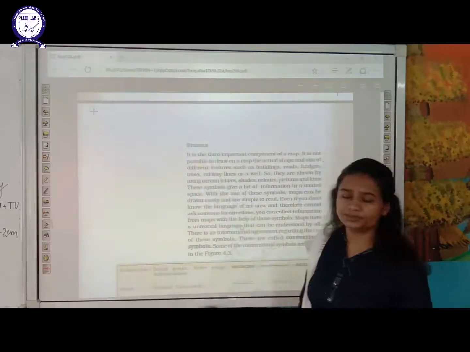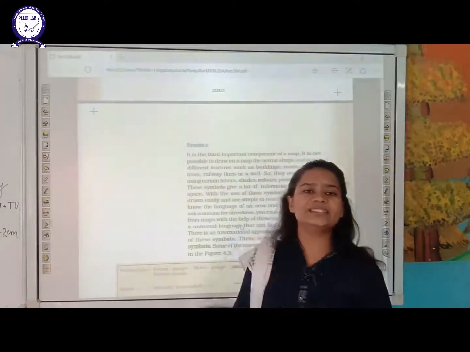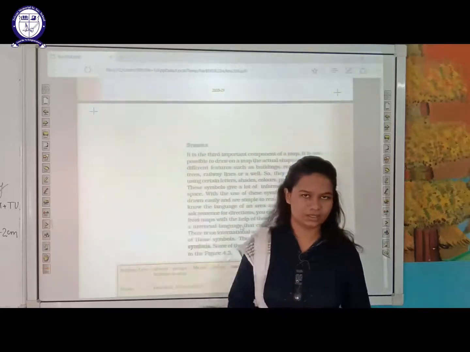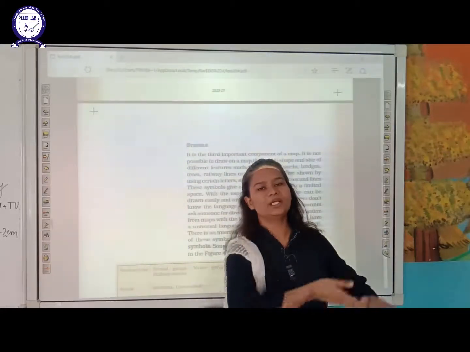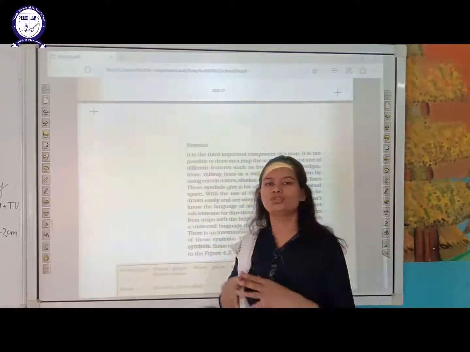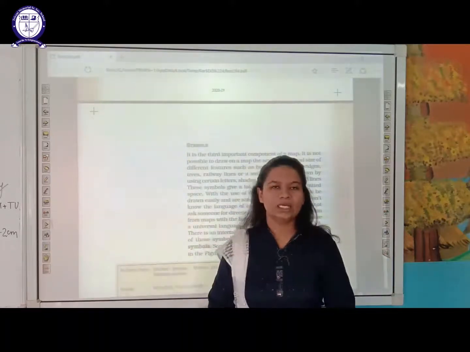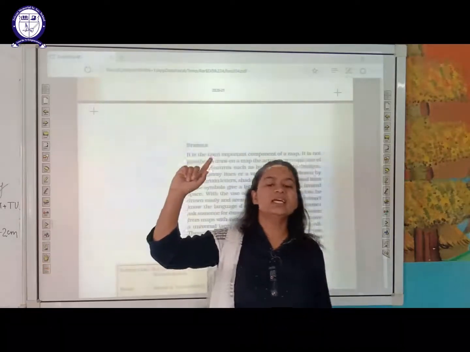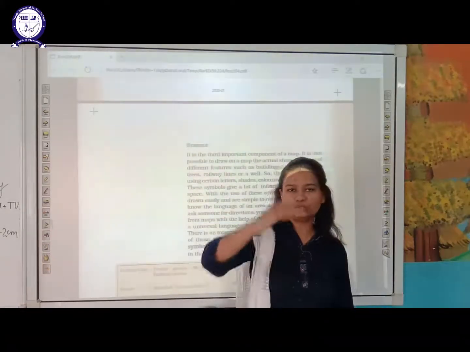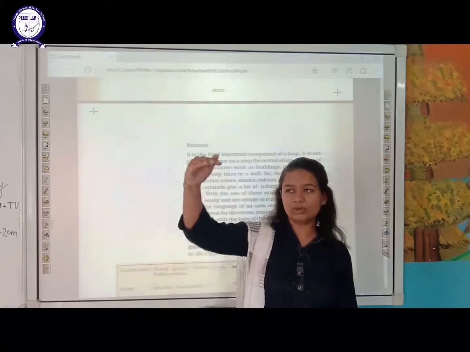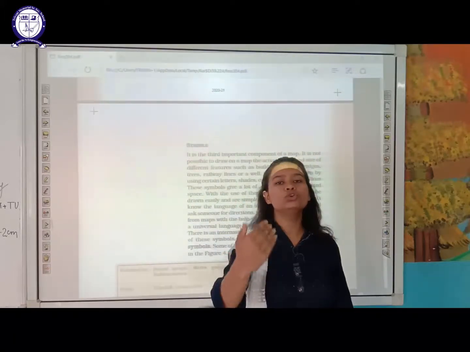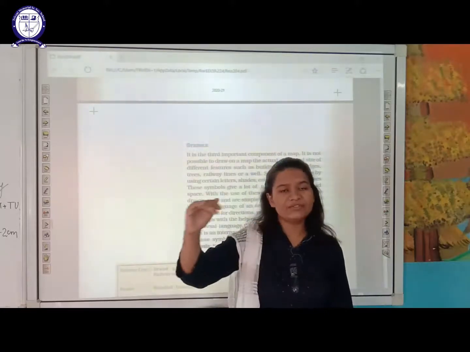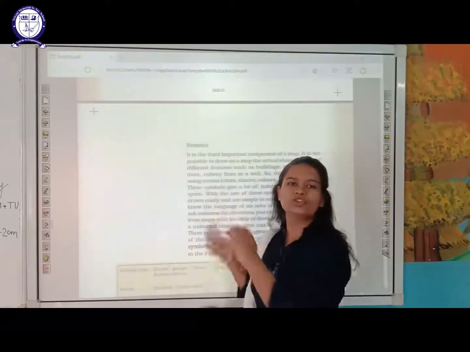Then come symbols. Students, listen, if I want to reach mountains, or a particular river, or a particular lake, what will happen? Suppose you are reaching the mountains, you will see that a mountain symbol is there, or near ocean areas, rivers or lake areas, a river symbol is depicted on the board.